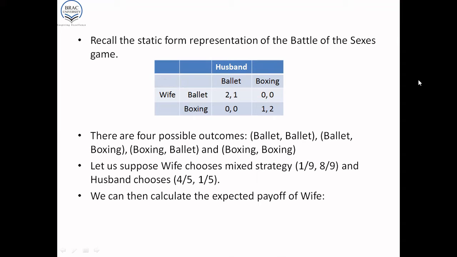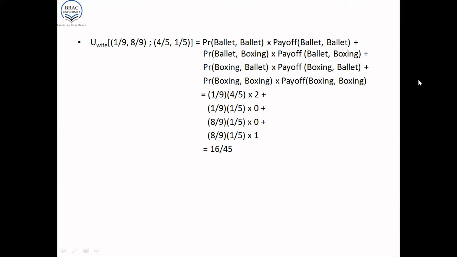When we have these percentages, we can then calculate the expected payoff. We can start by calculating the expected payoff of the wife. So the expected payoff of the wife, given her probabilities and the probabilities of the husband, will be as follows. It would be the probability of ballet multiplied by the payoff of ballet, plus the probability.